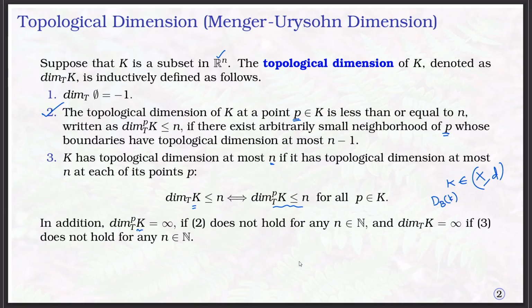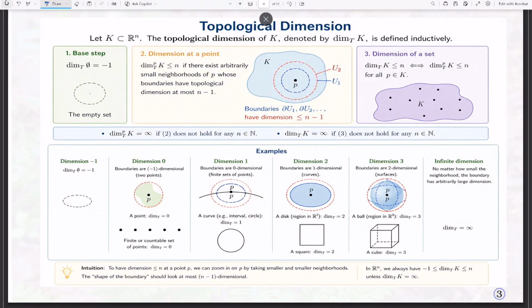Here we are defining the topological dimension of the set K. That means topological dimension measures how many times you must take the boundary of an arbitrarily small neighborhood before the local structure reduces to nothing. That means it is recursively reducing, eventually reducing to the empty set. How many times? We will see this through examples.